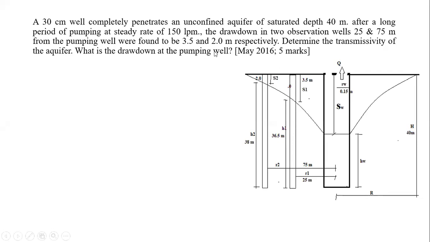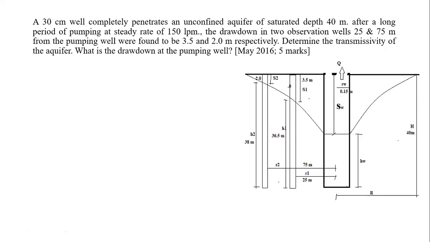Then they had given us the two observation wells. So this is the first observation well, well number 1 we will consider, and this is the second well. For those two observation wells, they have given radial distances. The first one is 25 meter. I have marked here from the center of the main pumping well, it is at a distance of 25 meter. R1 is 25 meter, and for the second it is at a distance of R2, 75 meters.